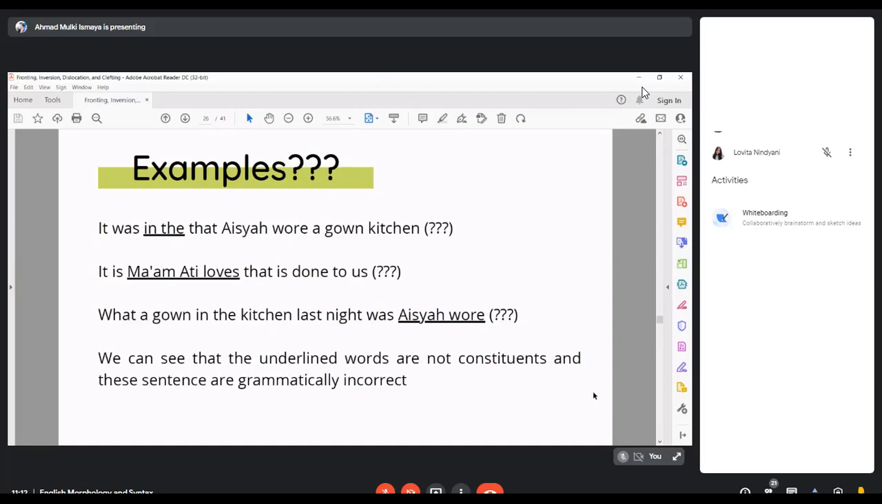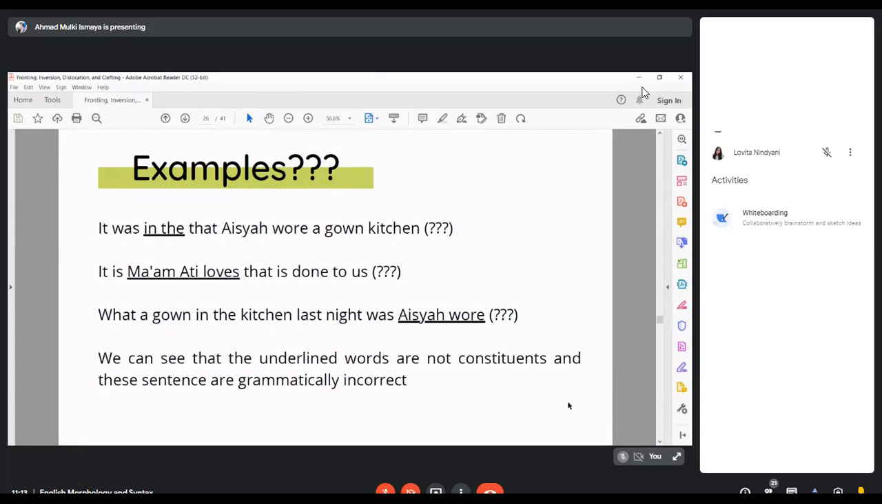And in terms of the constituency test, we can see that some of the elements are actually not constituents. It was in the that Aisha would go in the kitchen. It is Ma'am Ati love that is done to us. What I got in the kitchen last night was the Aisha wore. We can see that the underlined words are not constituents and these sentences are grammatically incorrect.